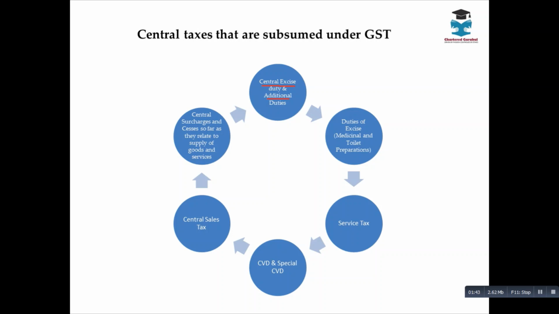Okay. Now again, excise duty on medicinal and toilet preparation. Same again, excise duty on the manufacture of medicine and toilet preparation. This is also subsumed by GST. Now, the taxable event for central excise was the manufacture. Understand, for GST the taxable event is the supply, whereas for central excise the taxable event is the manufacture.